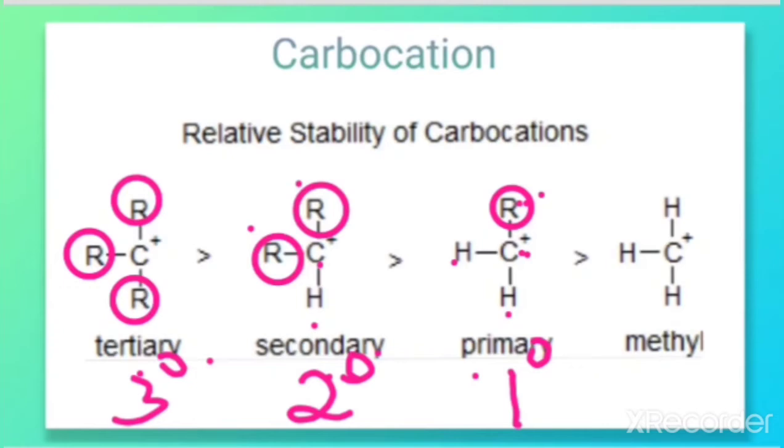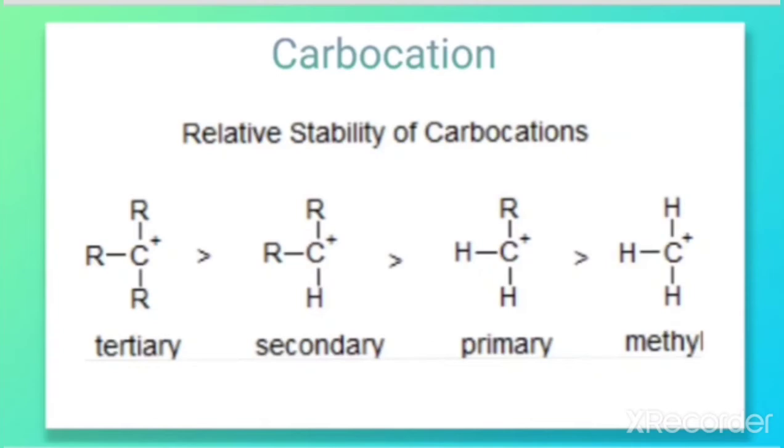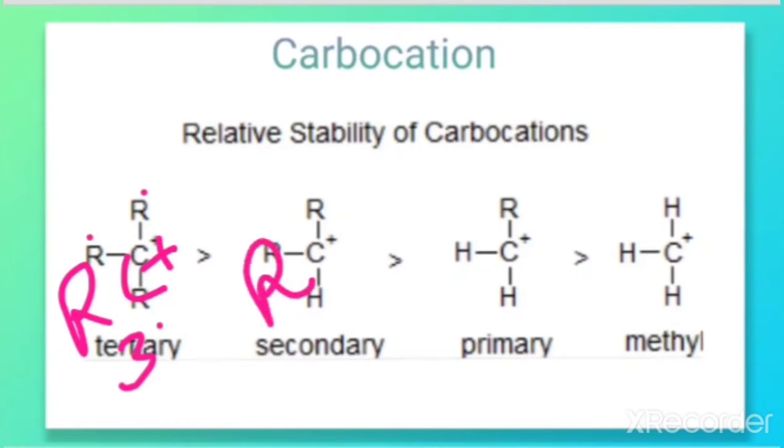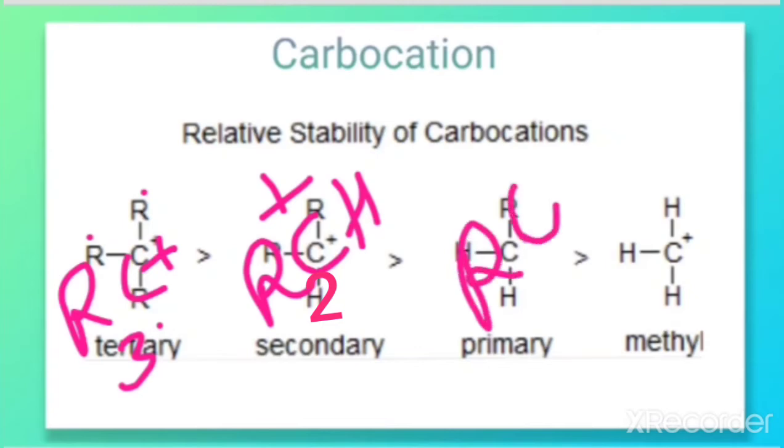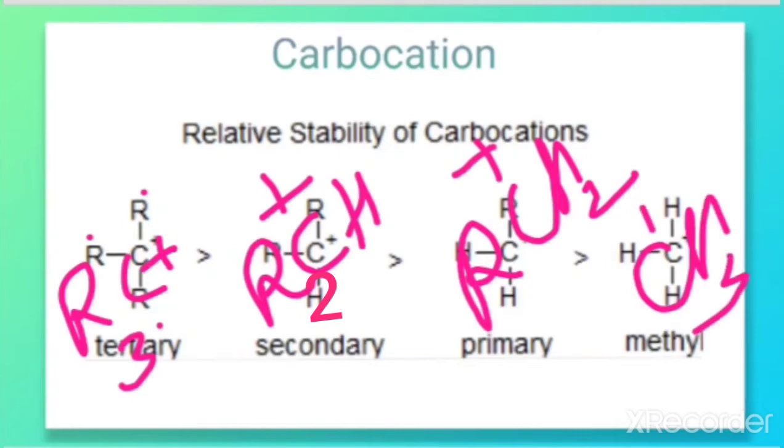So on the basis of the number of alkyl groups, it is represented like this. It can also be written in this short way, that is R3C+, which is tertiary. If all the alkyl groups are the same, we can write it like this. Secondary can be written as R2CH+, primary can be written as RCH2+ and this one is CH3+. So in short we can write it like this also.